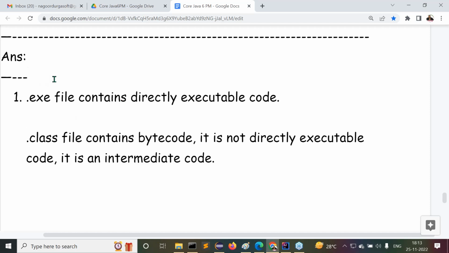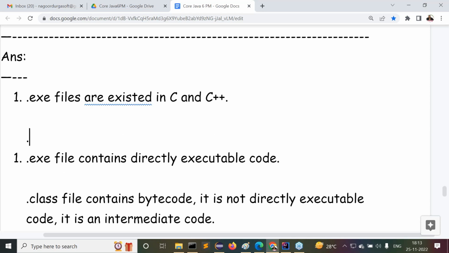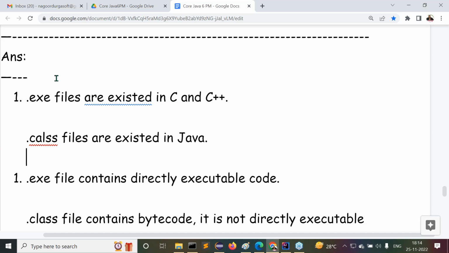But before that, one more point I want to say as the first one. Observe carefully. .exe files are available or existed in C and C++. Whereas class files exist exclusively in Java.